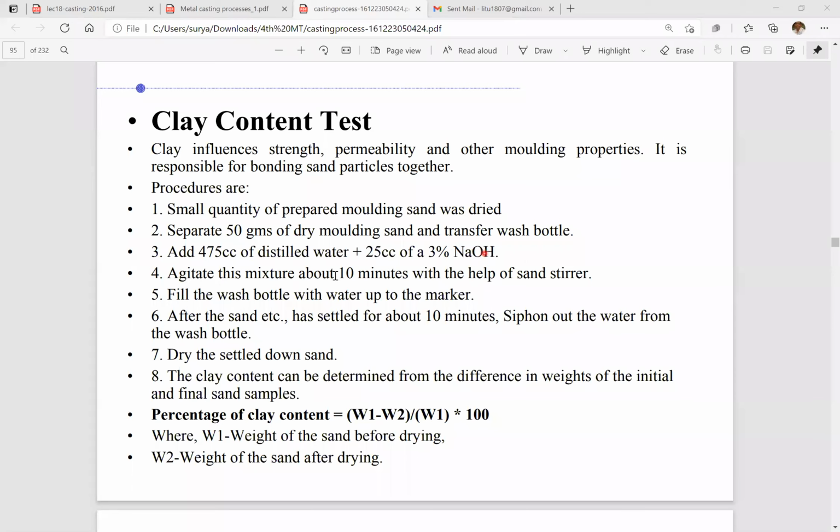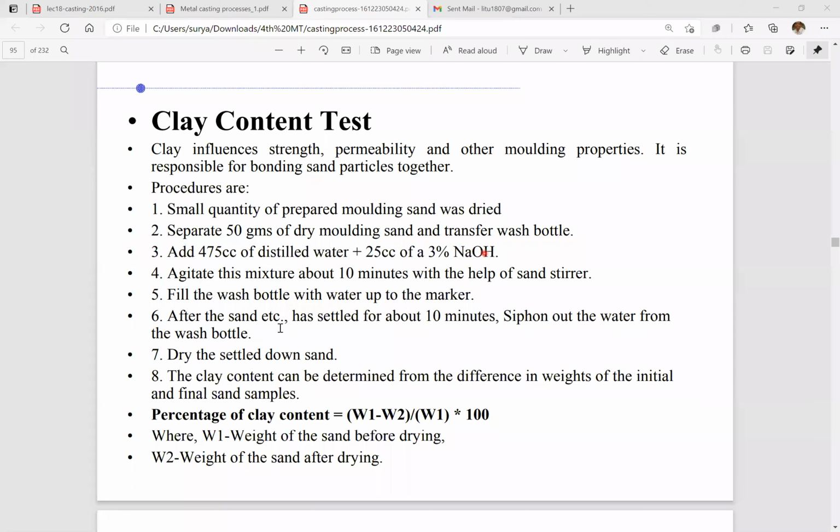Okay, the fourth process is mixing this. Agitate this mixture for about 10 minutes. We mix this mixture for about 10 minutes with the help of a sand stirrer. We use the sand stirrer for the mixing process. Fill the wash bottle with water up to the mark. The bottle has a marking, so we fill the water up to the marking.